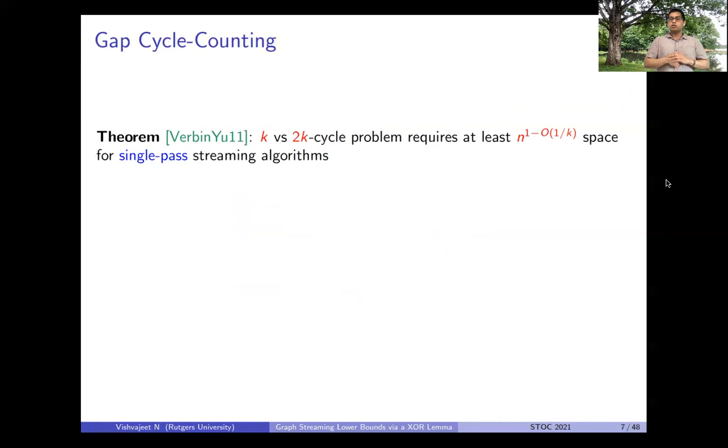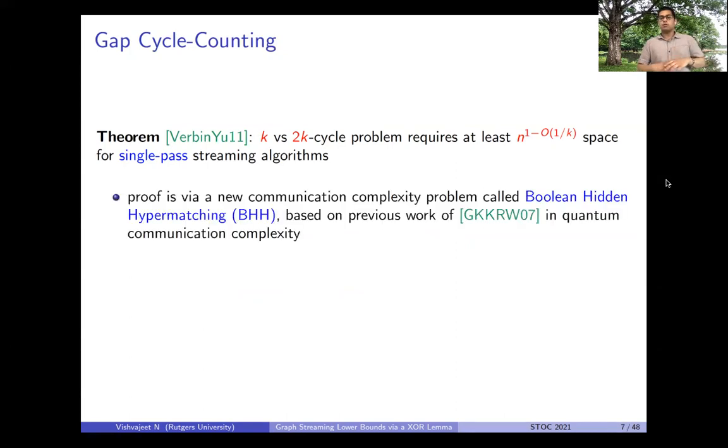So Verbin and Yu proved a lower bound for single pass streaming algorithms for gap cycle counting, where they showed that any such algorithm requires at least n to the 1 minus 1 over k space. And the proof is by a new communication complexity problem called the Boolean hidden hypermatching problem. And this was itself based on prior work in quantum communication complexity.